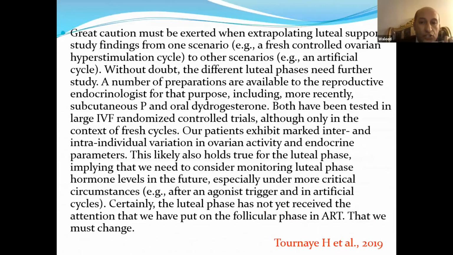Great caution must be exerted when extrapolating luteal support study findings from one scenario, fresh controlled ovarian hyperstimulation cycle, to another scenario, an artificial cycle, the same as the artificial cycle in a frozen thaw cycle, for example. Without doubt, the different luteal phases need further study.